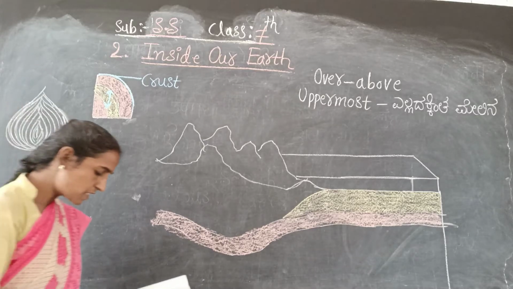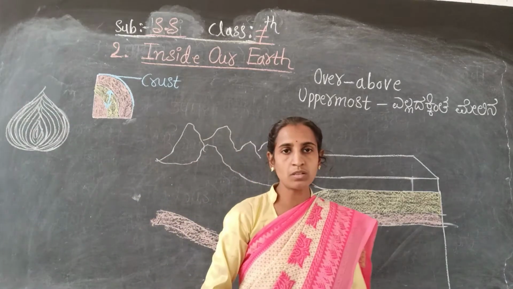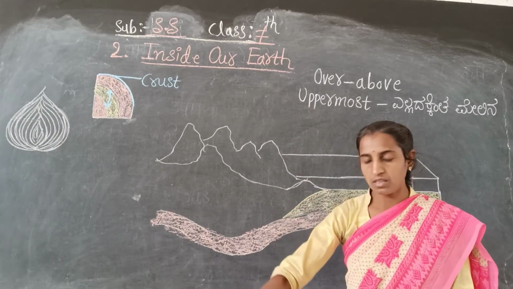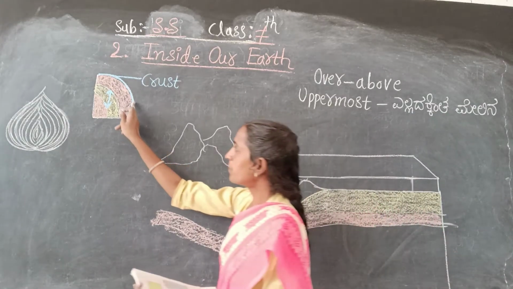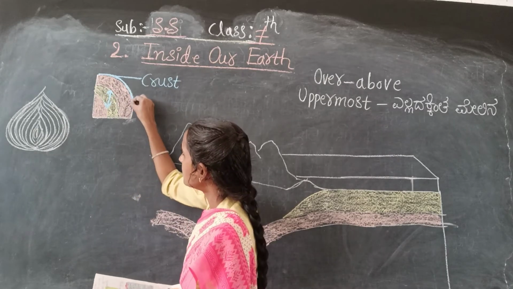So here, what is given? The uppermost layer over the earth's surface. Earth's surface is here, below. Think that it is here. Uppermost means here.